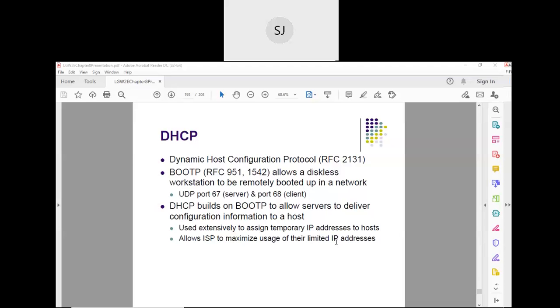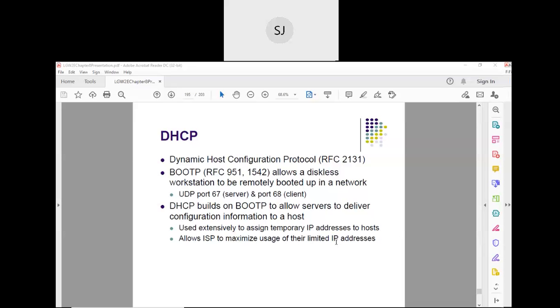It doesn't mean that they cannot communicate with the outside world; they can still communicate. What happens is, if a host with a private IP address wants to communicate with the outside world, its private IP address is mapped to a public IP address, and then it will be able to communicate. That process is called NATing. We will see that next.